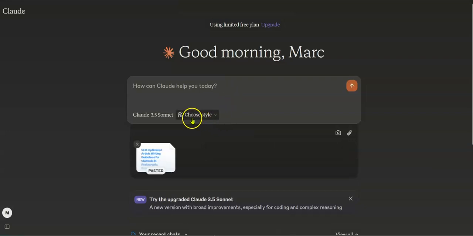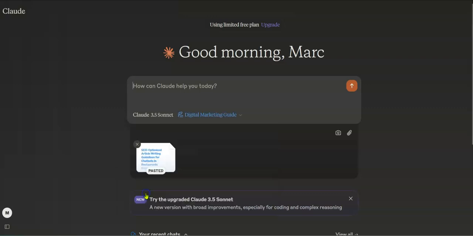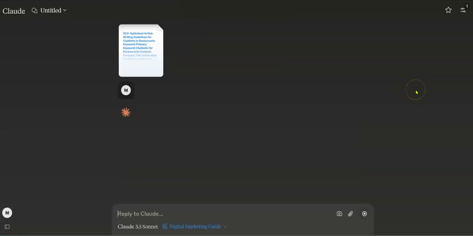And then the other thing, see this choose writing style? It gives you some choices. I've made these myself, so deliver analytical, instructive marketing content through engaging, structured approach. This one, deliver expert marketing insight through actionable, conversational, and data-driven content. I like this one here, which is, again, one that I actually made. And I think tomorrow we'll be working on how you actually make these different types of prompts. We went ahead, digital marketing guide, and let's just go. Let's see what it comes up with for the article.